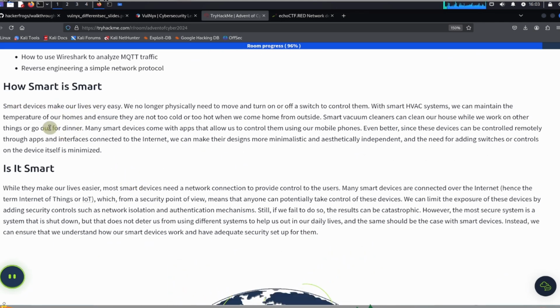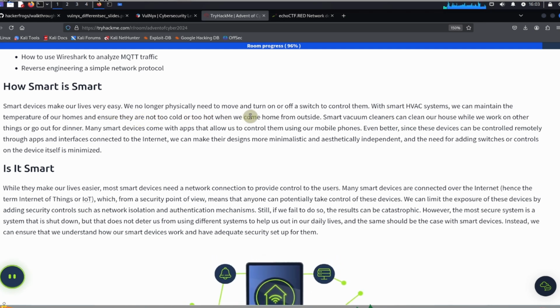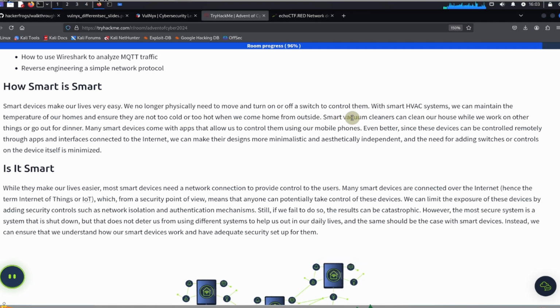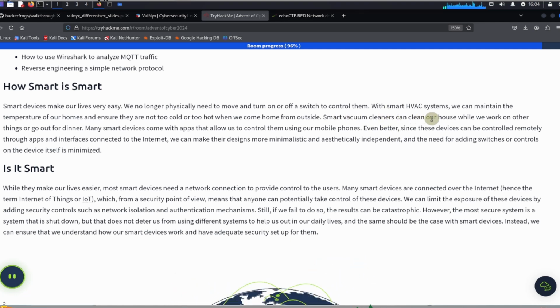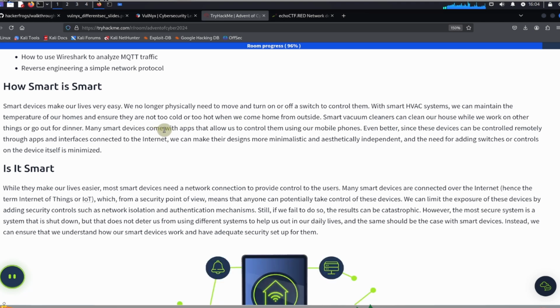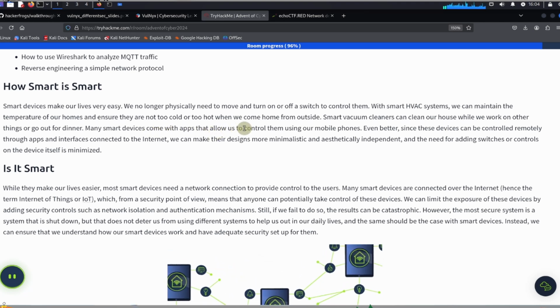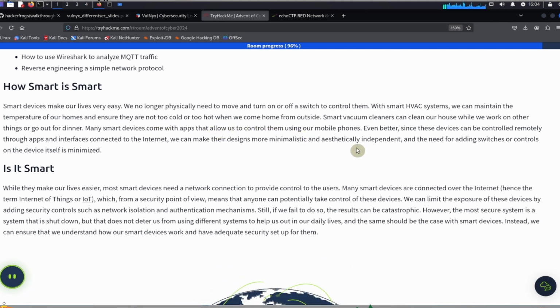How smart is smart? Smart devices make our lives very easy. We no longer physically need to move and turn on and off a switch to control them. With smart HVAC systems, we can maintain the temperature of our homes and ensure that we're not too cold or too hot when we come home from outside.